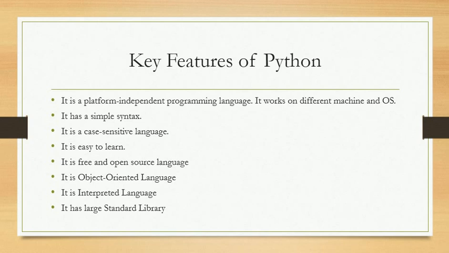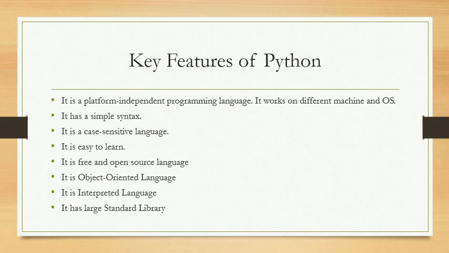It is a free open source language, it is an object oriented language, it is an interpreted language, and it supports a large standard library. Now what is a library and how can we use it? A library is a collection of functions and methods. Different types of modules are there in the library that you can directly use. That again we will discuss later in the next chapters.